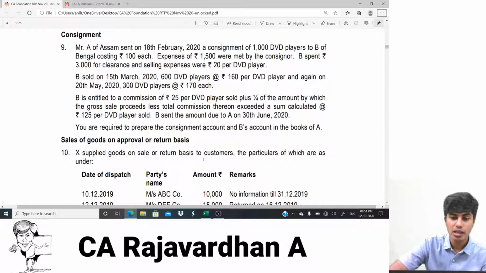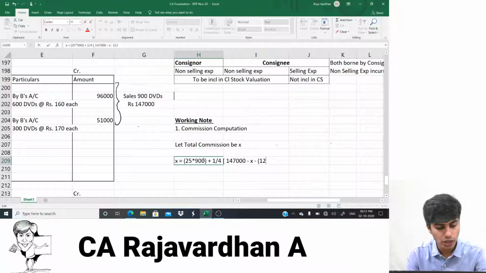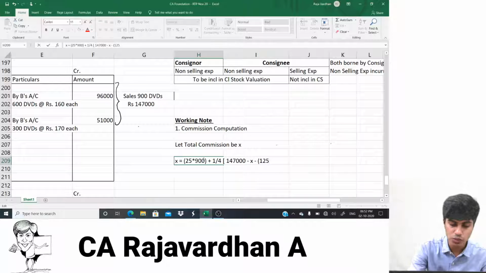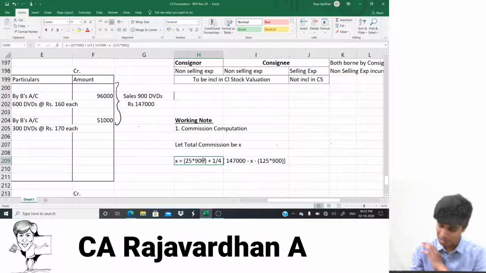Minus what? Sum calculated at 125 per DVD sold. 125 per DVD sold. So how many DVDs are sold? 900. That's how we find it. Yeah, it looks very tricky, but it's completely English.